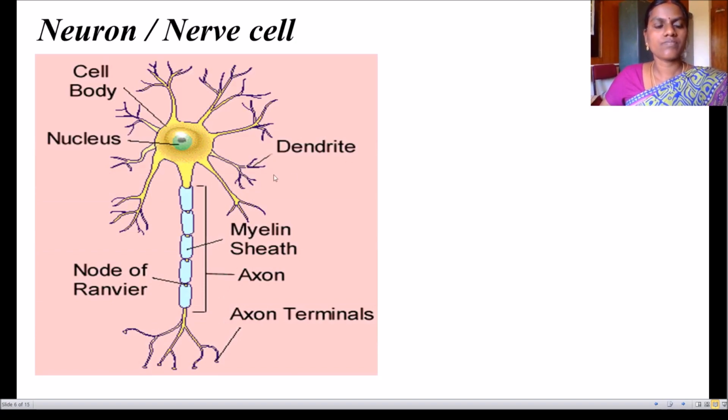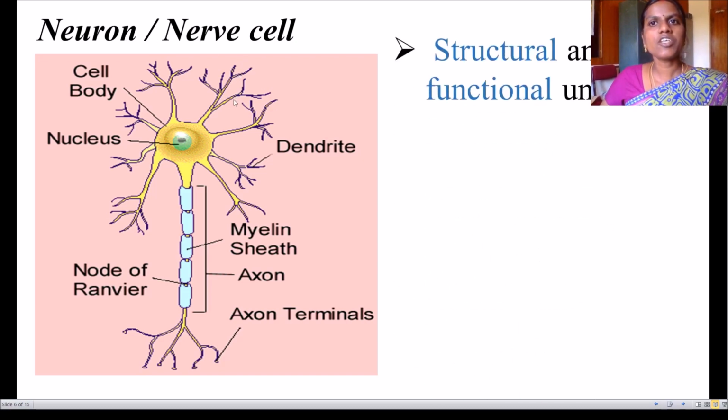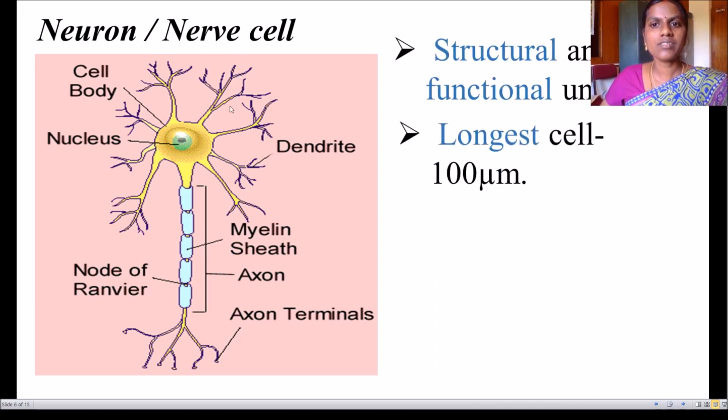neuron or nerve cell. This is the structure of a neuron. The neuron is otherwise called a nerve cell. If you cut the nerve in cross section, it will look like the previous image I showed. The neuron is the structural and functional unit of the nervous system.